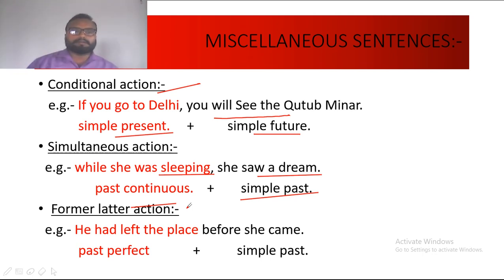Here the first action is the action of leaving that place. Therefore it will take past perfect tense, and it was followed by the second action, that is she came. Therefore this is the second action, so it will take simple past.